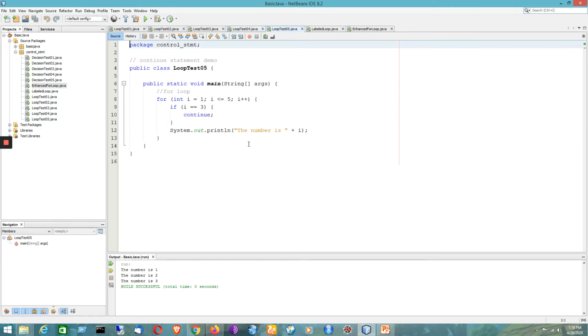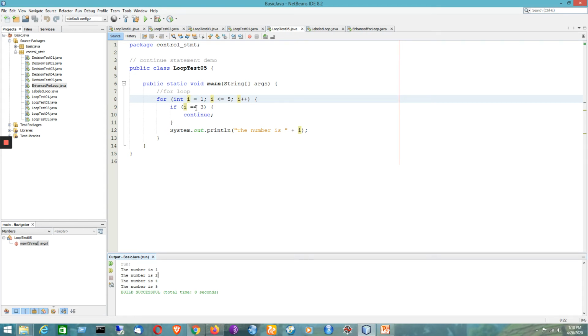Now for the continue statement, suppose it starts with 1 and the last value will be 5 because i is less than or equal to 5. For i equal to 1 it will be printed, for i equal to 2 it will be printed, but for i equal to 3, continue means what? It will just skip the iteration, but the normal process will be done.